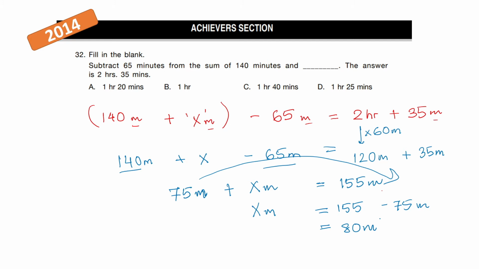Now, we don't stop here because the conversion is in hours. Now, 80 minutes is 60 minutes plus 20 minutes. And why we do it in 60? Because 60 is 1 hour. So our answer is 1 hour and 20 minutes. So our right answer is option A.